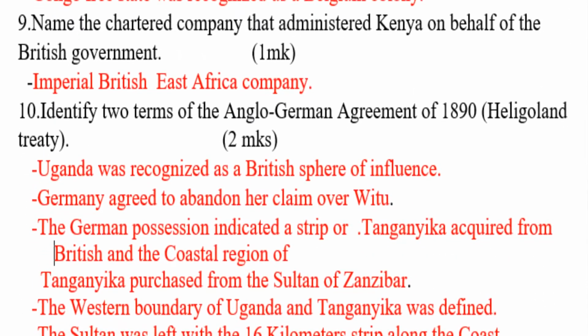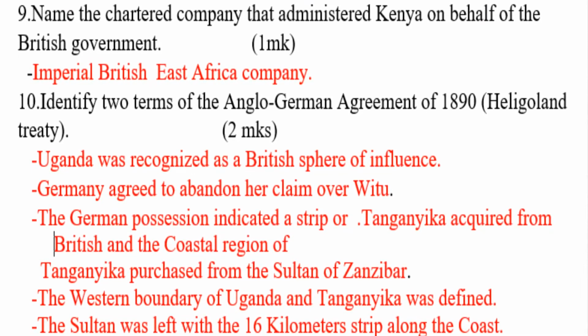Remember, this Berlin Conference was held in order to avoid conflict between European powers who were scrambling for territory in Africa, and therefore the Berlin Conference solved that issue so that they were able to know who will take which part. Number 9, name the chartered company that administered Kenya on behalf of the British government.